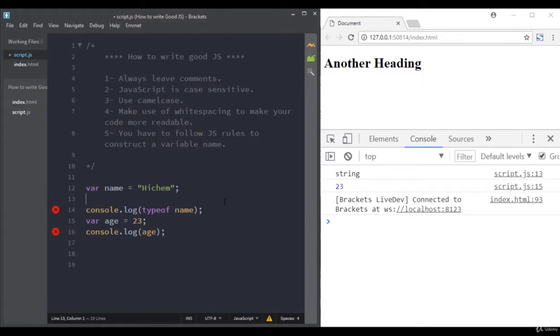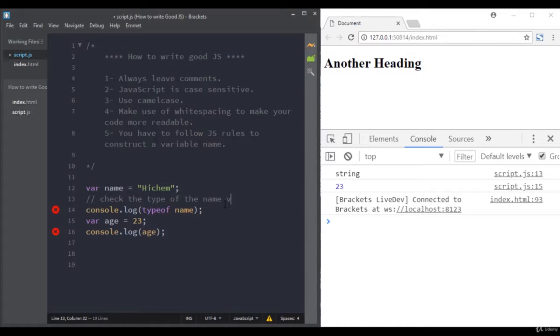In JavaScript, you can either add a single line comment or multi-line comments. If you want to add a single line comment, you do this using 2 slashes. Then any text between these 2 slashes and the end of the line will be ignored by the JavaScript engine. It will not be executed. So here we can add a comment that says, checks the type of my name variable.